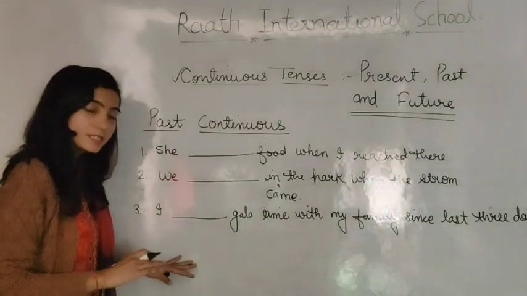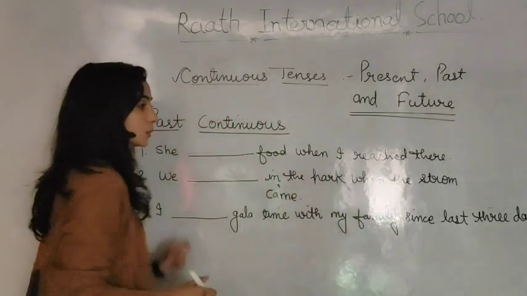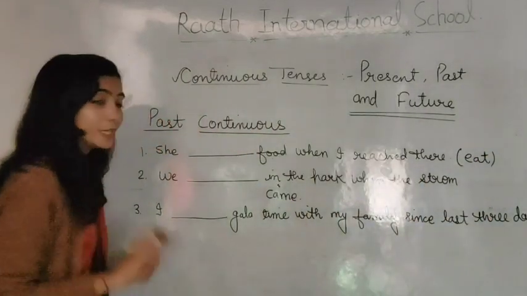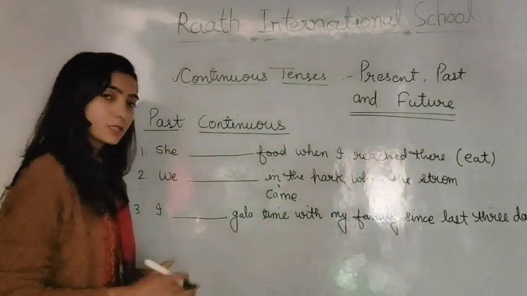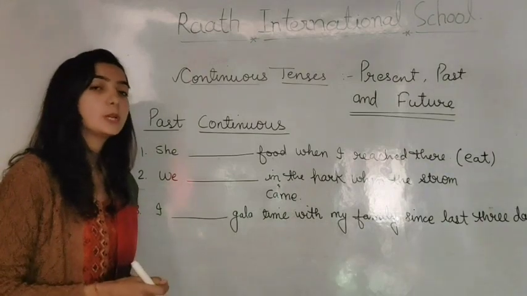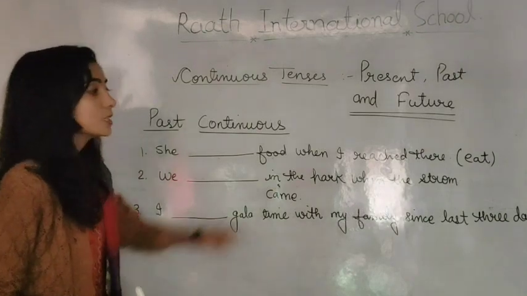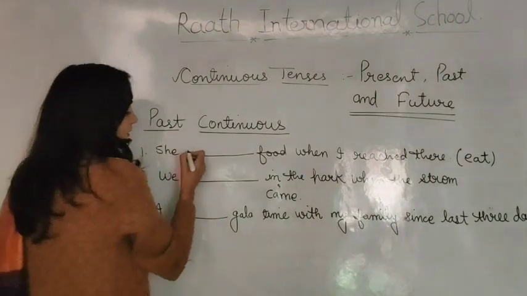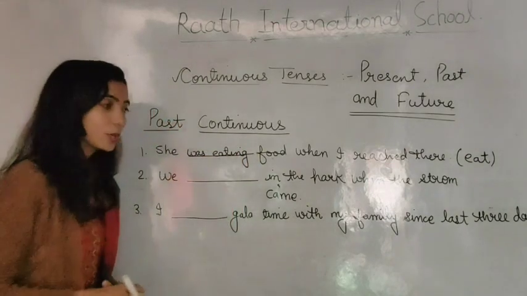See, these are some examples. She dash food when I reached there. The main verb we have to use is eat. As you can see, when I reached there, it means we are talking about the past. And as we have discussed, we use past continuous tense for the actions that were happening at a certain time in the past. As you can see, she is here, so we have to use was eating. She was eating.